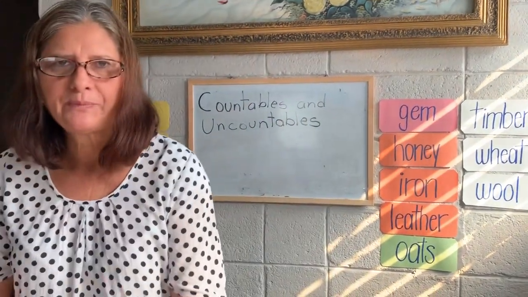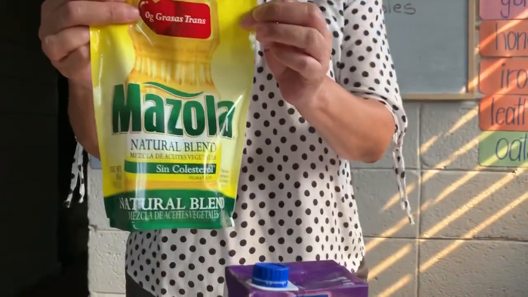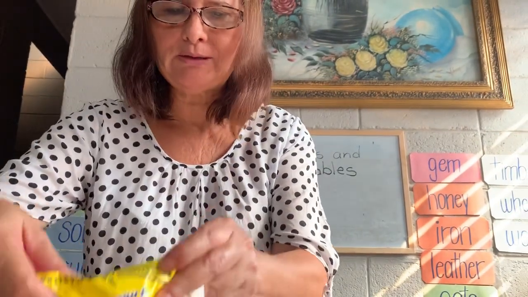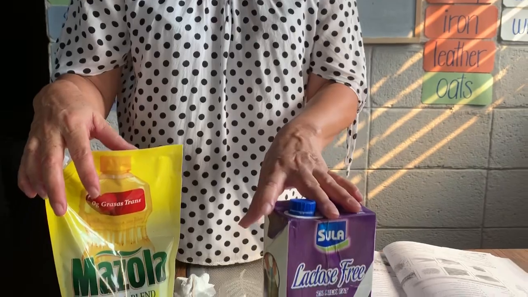As you can see, milk, oil, sugar, wheat or flour, water. These are uncountable nouns because we cannot count them.